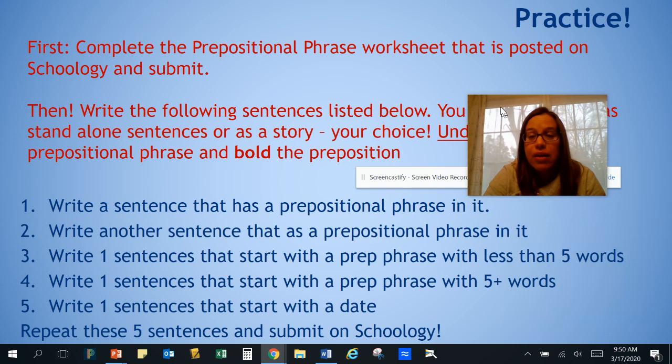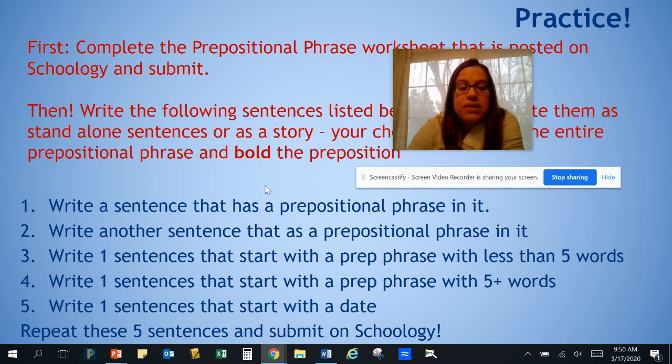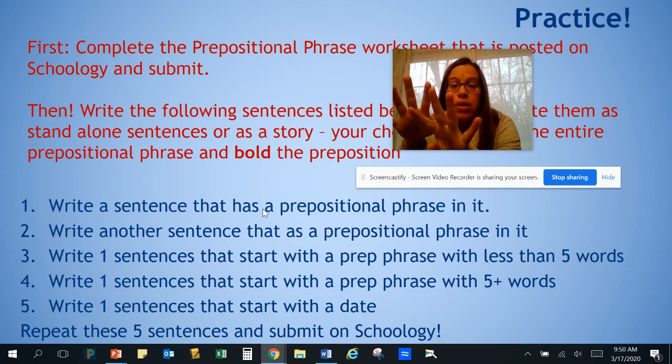So let me move me out of the way. Okay, so here are the sentences. Write a sentence that has a prepositional phrase in it. Write another sentence that has a prepositional phrase in it. Now, 3, 4, 5. Write a sentence that starts with a prepositional phrase with less than 5 words. So 1, 2, 3, 4. Write a sentence that starts with a prepositional phrase with 5 or more words. Show me how you know how to use the comma or not to use the comma.